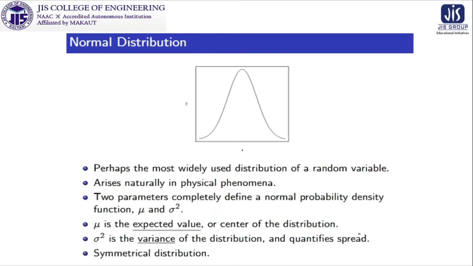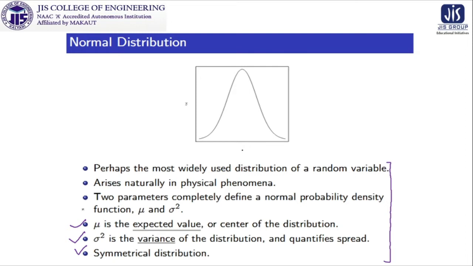Now what is normal distribution? Before defining it, we just have some related information about the normal distribution. It is symmetric, we have stated it in the experiment. Sigma square is the variance of the distribution, mu is the expected value or the center of the distribution.